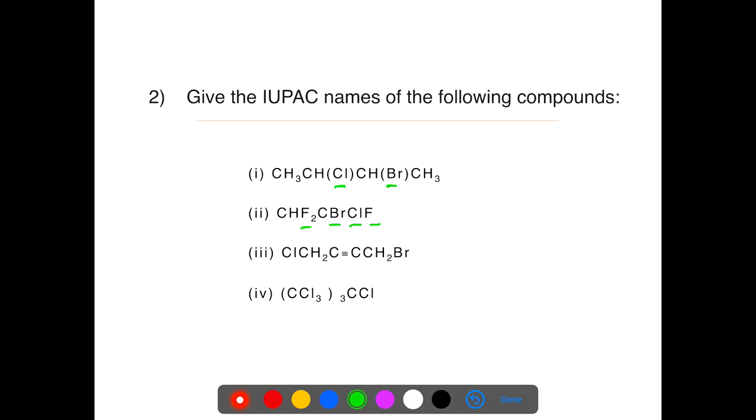After expanding the structures, you will number the chain, and after the numbering of the chain, you can write the IUPAC names. Here we will give more preference to the triple bond. It is a symmetrical compound. Now 2 halogens are present here. And the fourth compound is CCl3, where this group CCl is present 3 times.